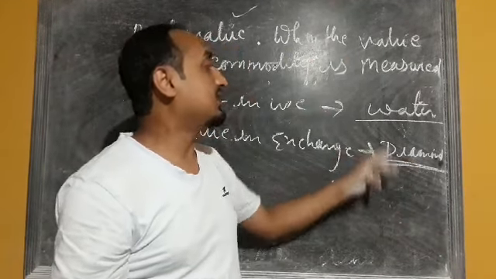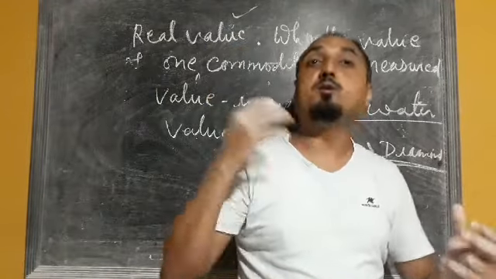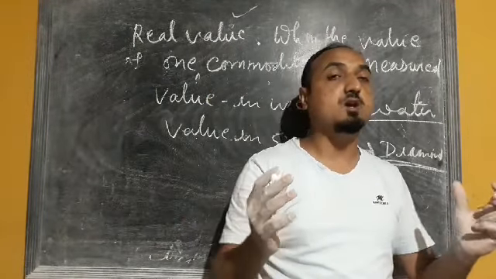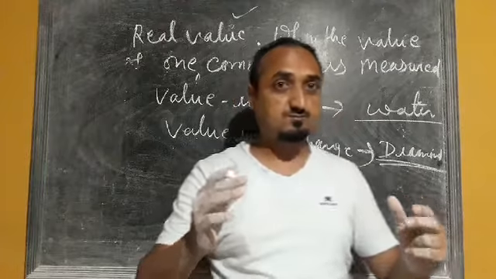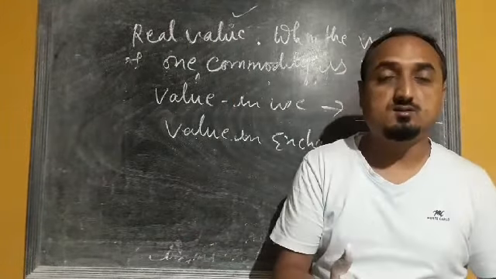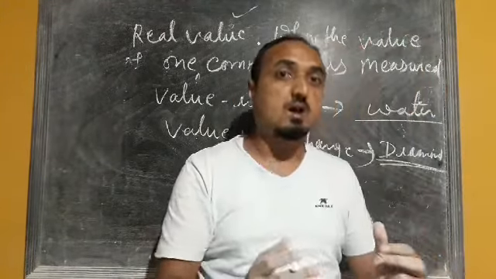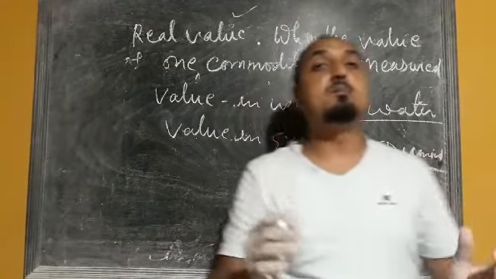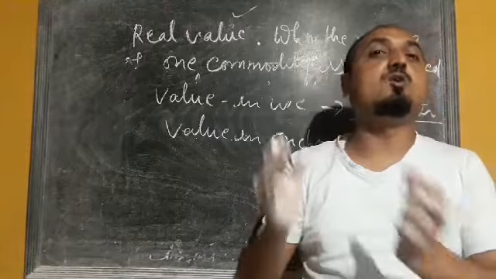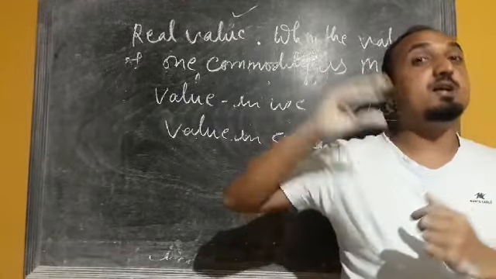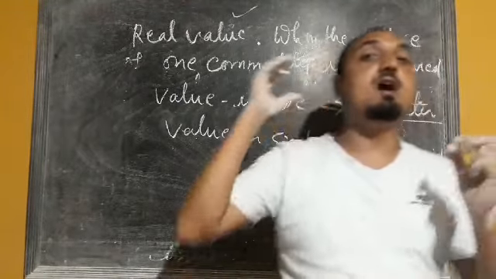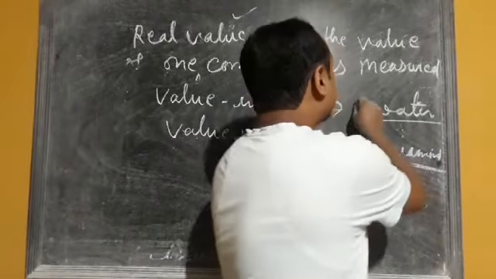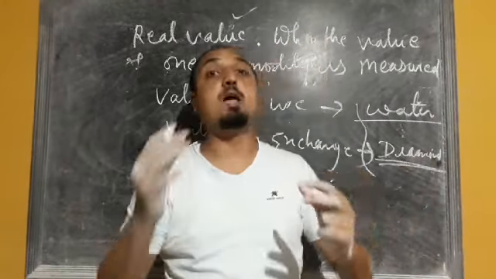So this concept can be considered the water-diamond paradox. Water is easily available in nature, so its price is less, but it is very useful to us, whereas diamond is very scarce in nature but its value in exchange is very high in the market.